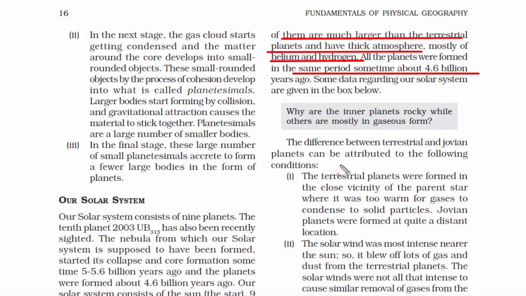So when we hear that all the planets were formed in the same period, it clearly supports the Big Bang theory, the theory of the expanding universe. Because just for argument's sake, had all the planets come into existence at their own time, then it would be difficult to explain what actually happened, because there would be very different kinds of data, something happening because of something else, and then something else again. If everything happens because of one reason, then it is easier to study and understand. I hope you're getting what I'm trying to say.